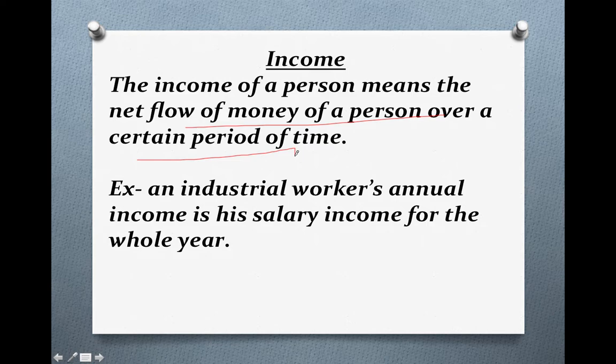So I hope the definition is clear to you. You have to learn the exact definition given here. It's a very short definition, it's not that difficult, students. You can write the example also if you feel, but it is not compulsory to write the example in this definition.